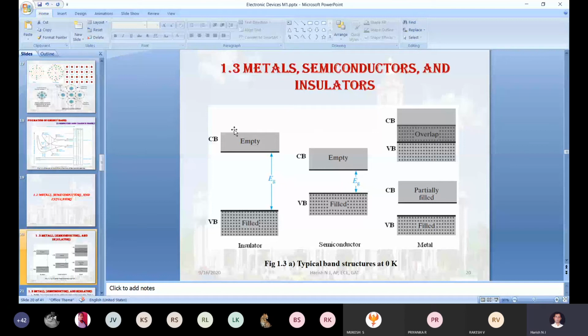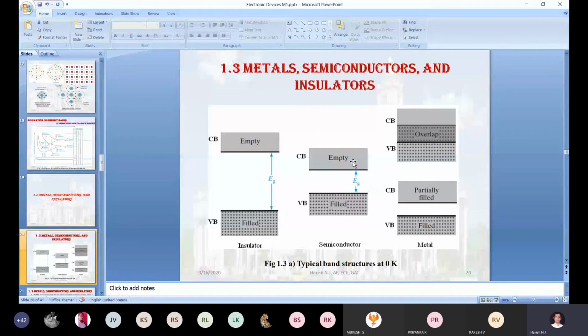But in the semiconductor, it is true. When you provide additional energy, meaning thermal energy, changing the temperature from 0 degrees Kelvin to 300 degrees Kelvin, automatically a few electrons start moving from the valence band to the conduction band. That electron supports the conduction of current. So the semiconductor acts like a conductor when you provide additional energy. In the initial state, at 0 degrees Kelvin, your semiconductor acts like an insulator. That is the known definition.